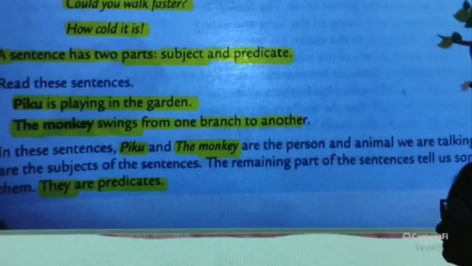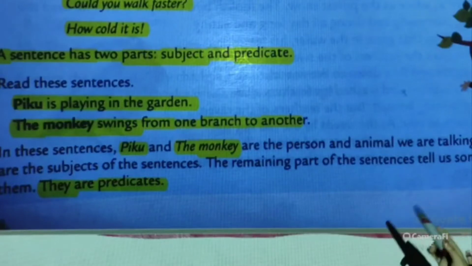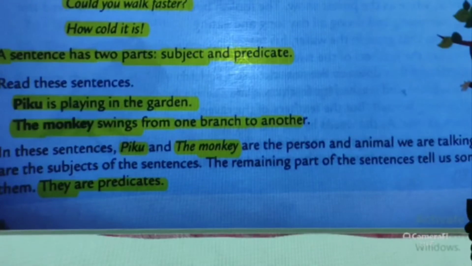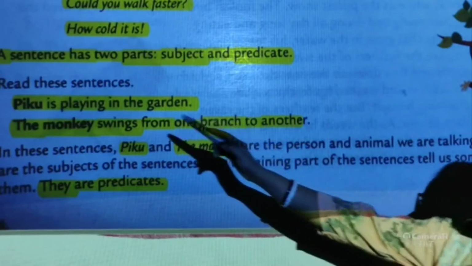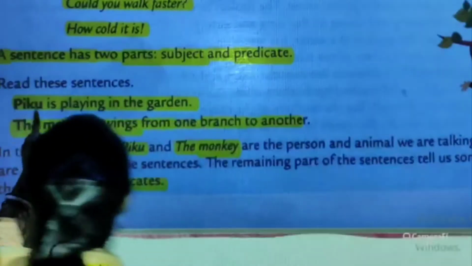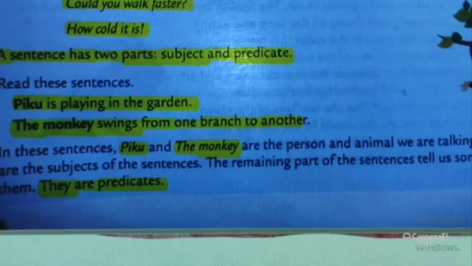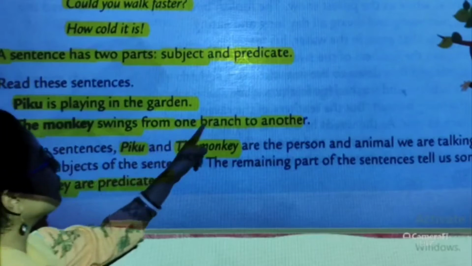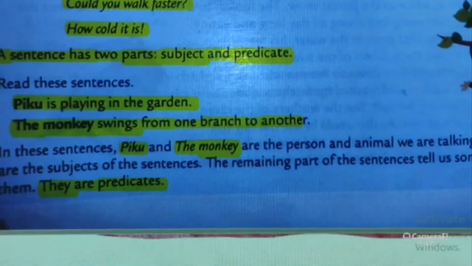Now read these sentences. I am reading from a textbook so that it may be easy for you to understand. There are two sentences. Piku is playing in the garden. The monkey swings from one branch to another.